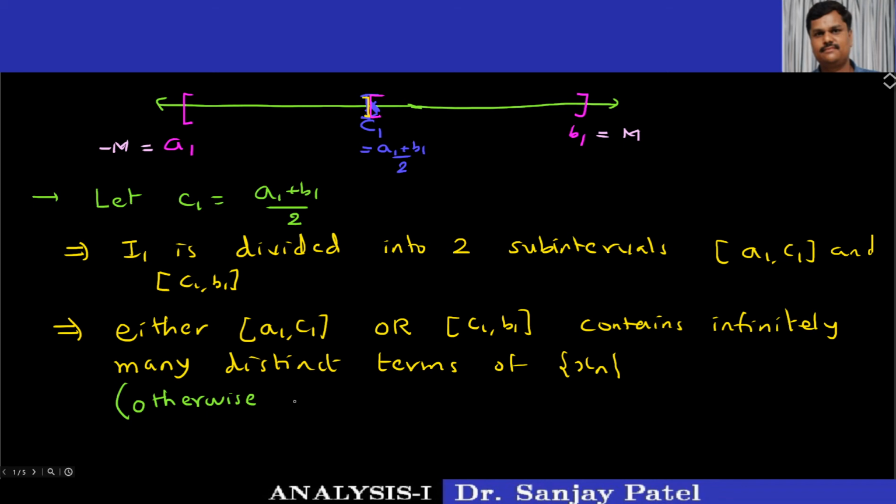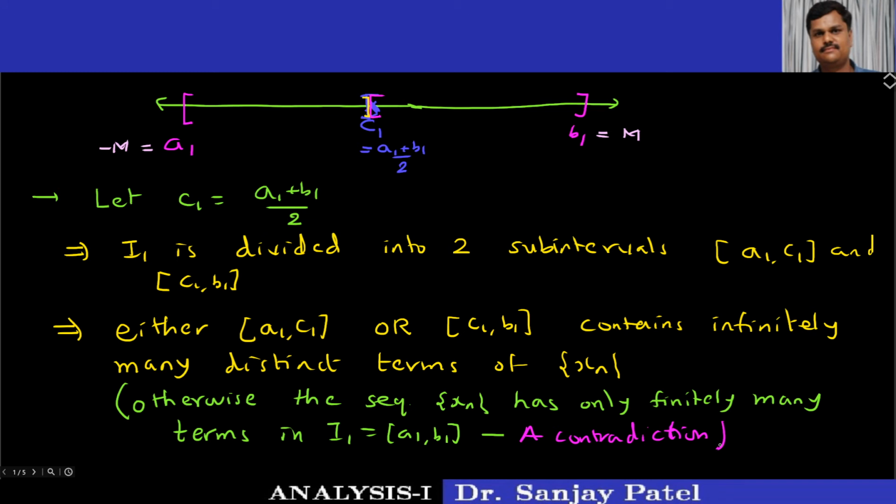Otherwise the sequence xn has only finitely many terms in I1, that is, closed interval a1 b1, and this is a contradiction to the fact that the sequence has infinitely many distinct terms.